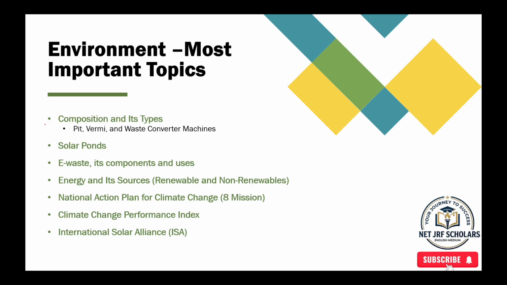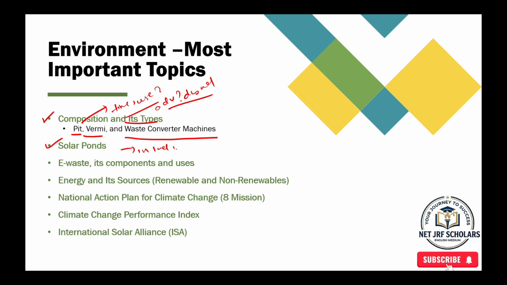And next we have composting. In this we have 3 types: pit composting, vermicomposting and waste converter machines. So basically note down the uses of them, and the advantages and disadvantages.